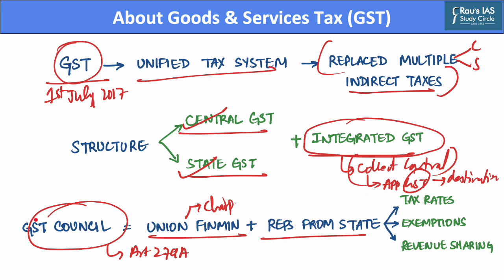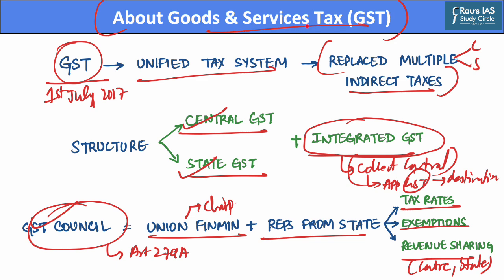And this GST Council makes decisions on various aspects of GST. This council decides the tax rates of GST. It also decides upon the exemptions as well as the revenue sharing mechanism that takes place between center as well as state governments.